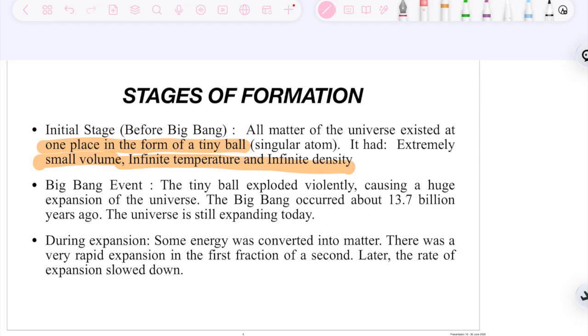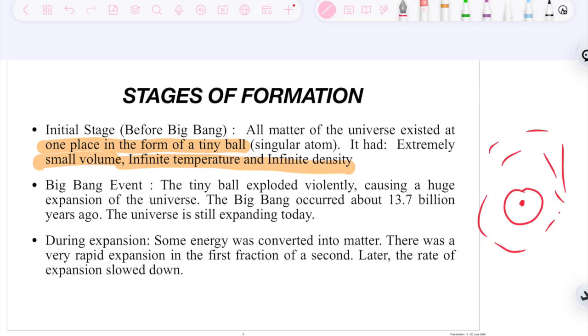This is quite a difficult thing to understand, but just go with the process and listen to me and try to comprehend that there is a single point which is also called a point of singularity. From that a Big Bang explosion occurred and all of the universe and all of the matter and atoms have been created from that only. So from this point of singularity, a Big Bang event happens. The tiny ball exploded violently, causing a huge expansion of the universe.